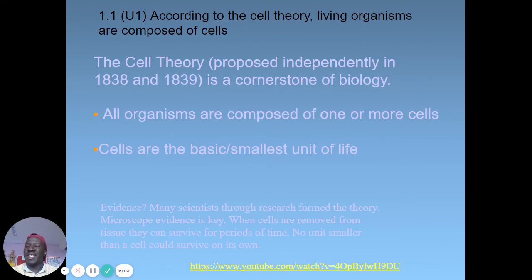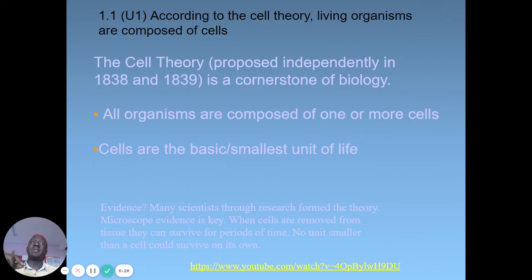The cell theory asserts that all organisms are composed of one or more cells.